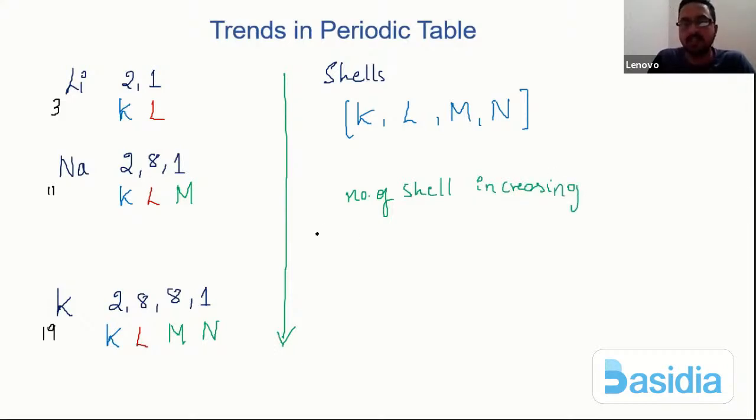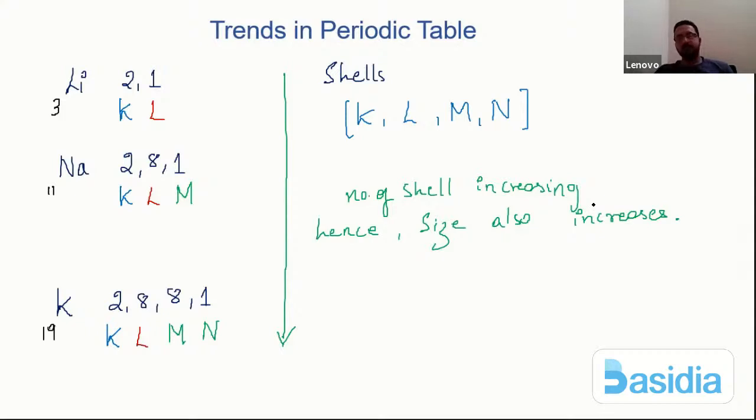Hence, the size also increases. Because when we see the lithium atom, let me say I have a nucleus over here, and this is my first shell, and this is my second shell. This is my lithium atom, having two shells.